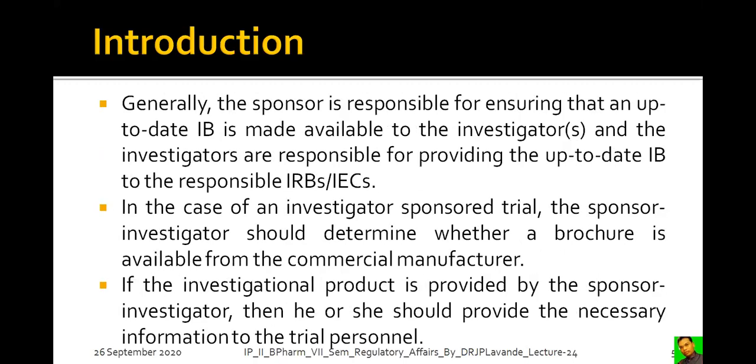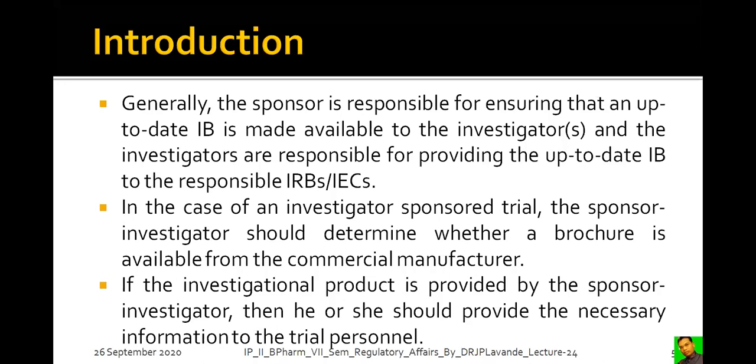Generally, the sponsor is responsible for ensuring that an up-to-date IB is made available. The sponsor is responsible for preparing the investigator's brochure for the investigators, and the investigators are responsible for providing the up-to-date IB to the responsible IRBs and the institutional ethical committees. It is the responsibility of the investigator to provide up-to-date information to the IRB and IEC.